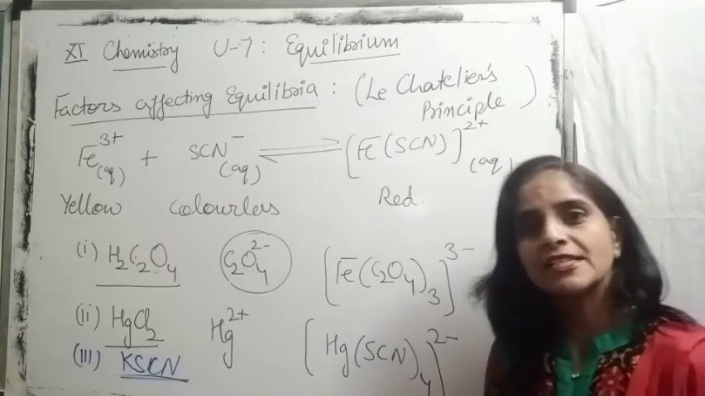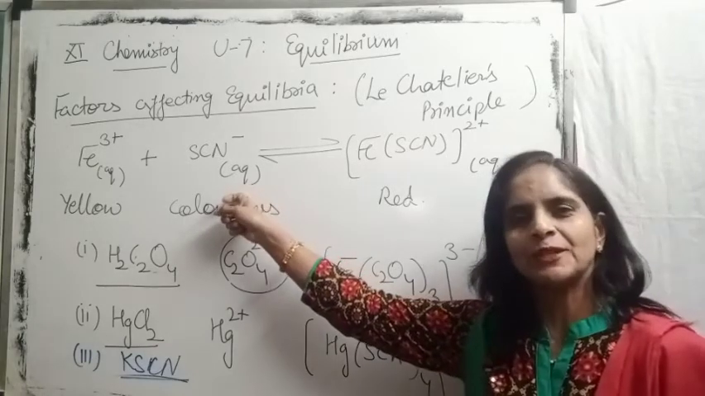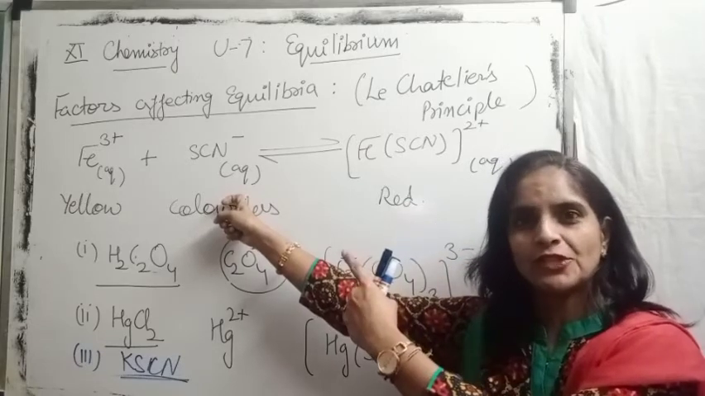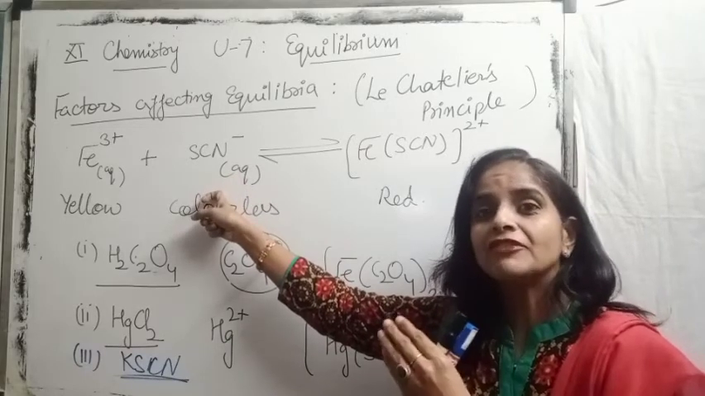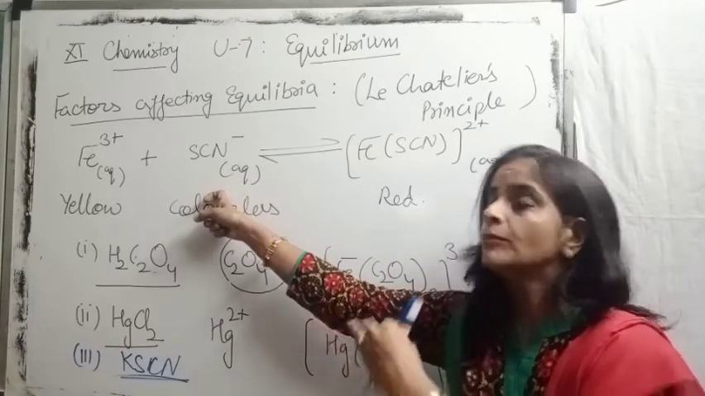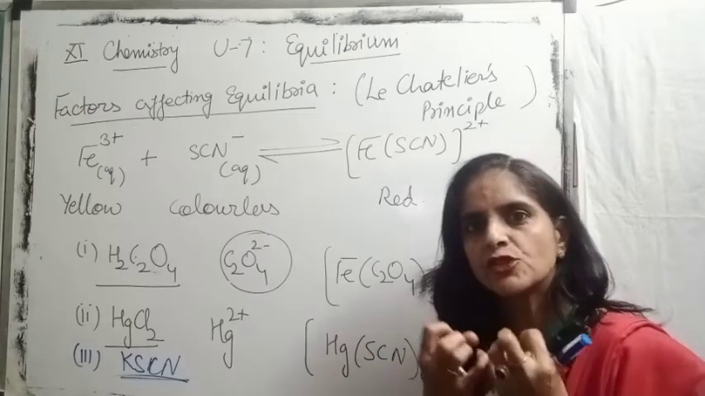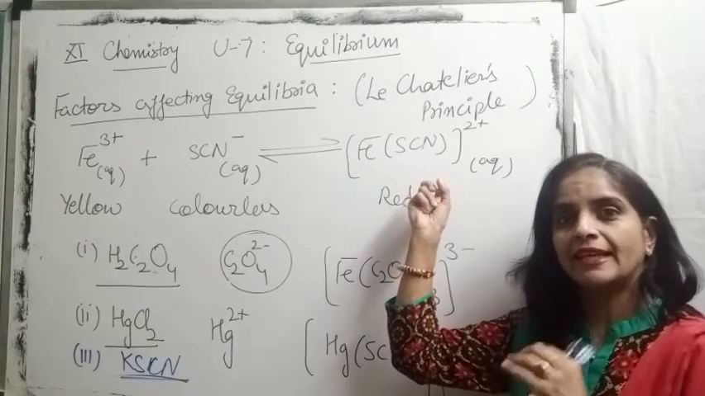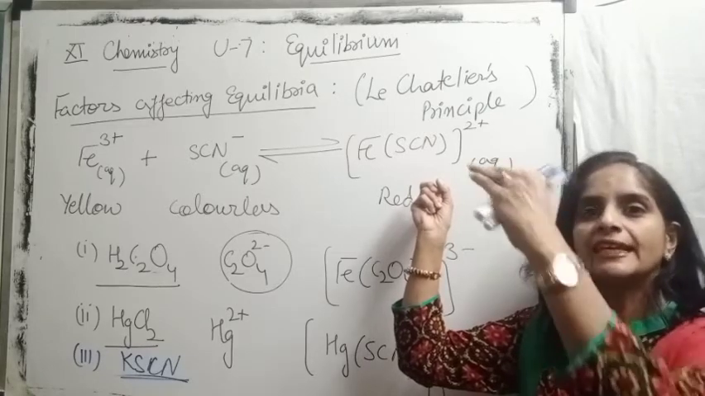Now we are adding potassium thiocyanate, meaning I am providing thiocyanate ion to the solution. When I provide thiocyanate ion to the solution, I am increasing the concentration of one of the reactants. Now this increased amount of thiocyanate will consume more ferric ion from the solution, and when it consumes more ferric ion, we will get more ferric thiocyanate. This means in this third case the intensity of red color will increase.